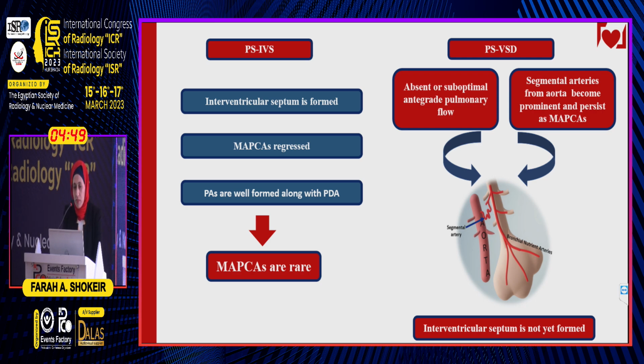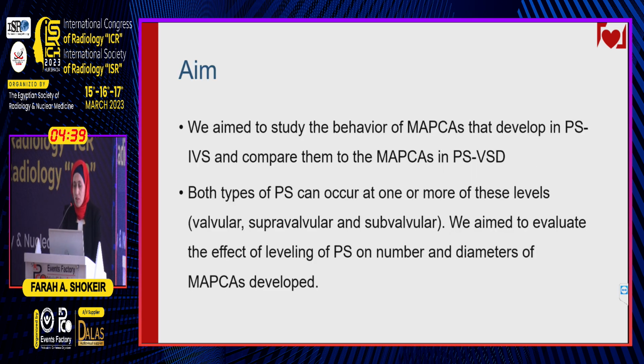In PS-IVS, the interventricular septum is formed. MAPCAs have actually regressed to a certain extent. PAs are well formed along with the PDA, so MAPCAs are quite rare in this case. We aim to study the behavior of the MAPCAs that develop in the PS-IVS, compare them to the MAPCAs that develop in the PS-VSD. Both types of pulmonary stenosis can actually occur at one or more of these levels: subvalvular, valvular, and supravalvular, as we know.